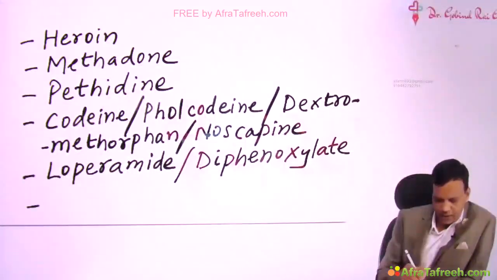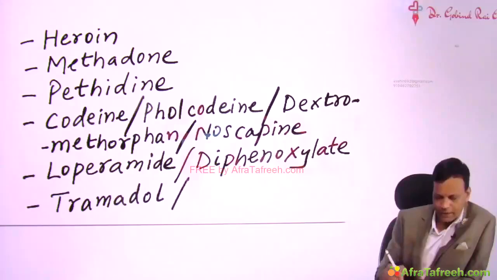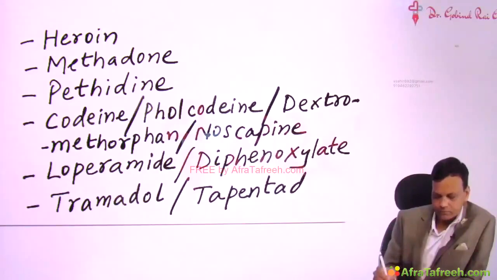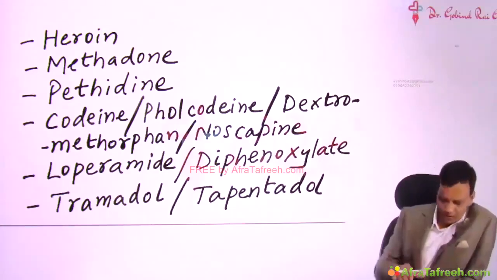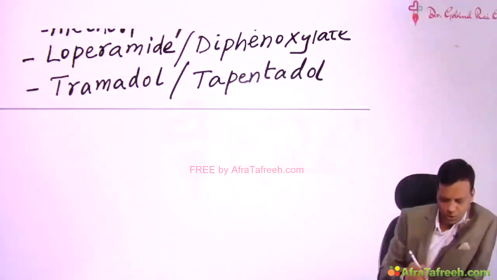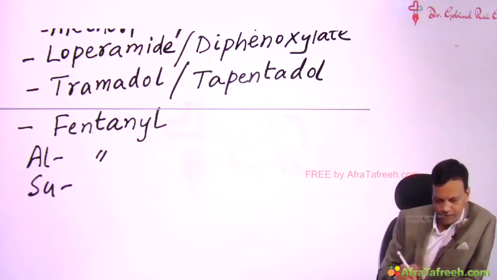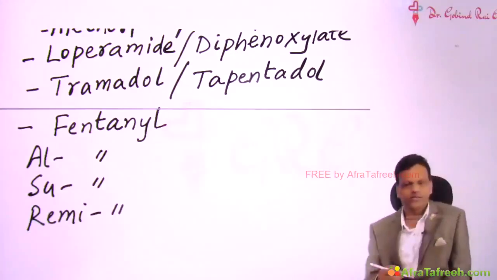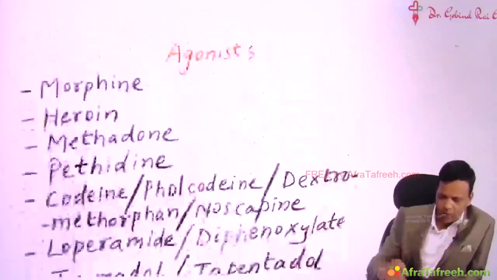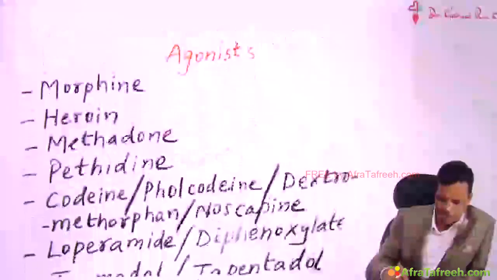Lastly, we have the tramadol group of drugs, tramadol and tapentadol. And apart from these, we have some opioids which are used in anesthesia. These are fentanyl type drugs: fentanyl, alfentanil, sufentanil and remifentanil. These are the drugs. So we'll discuss the important points about opioid agonists one by one.